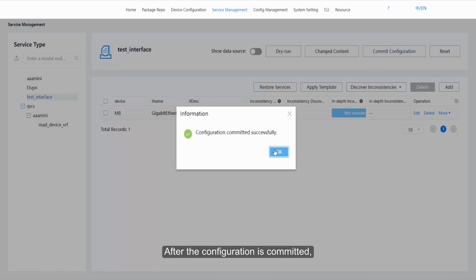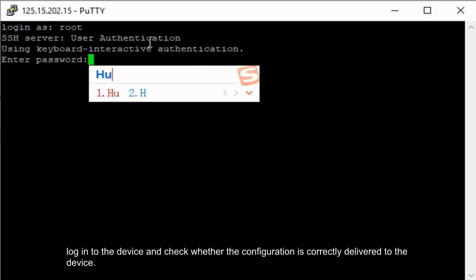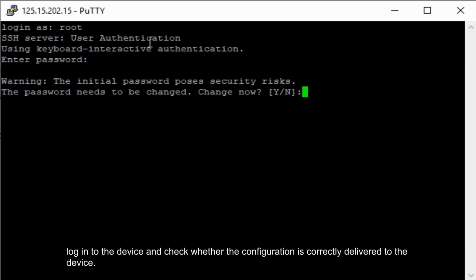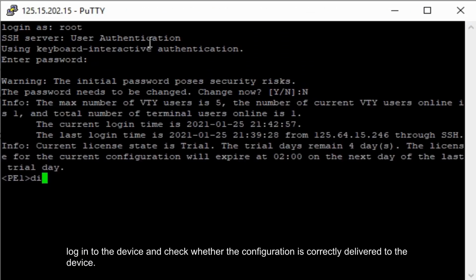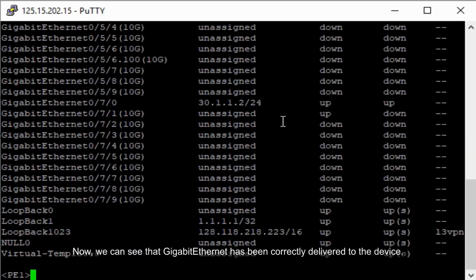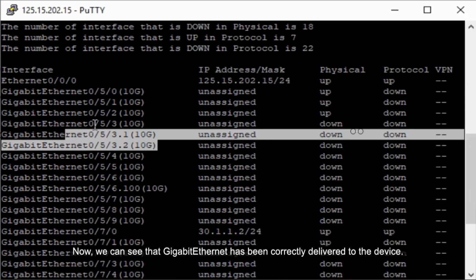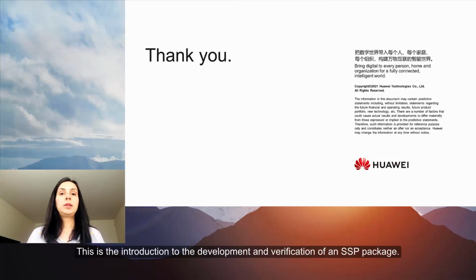After the configuration is committed, log into the device and check whether the configuration is correctly delivered to the device. Now we can see that Gigabit Ethernet has been correctly delivered to the device. This is the introduction to the development and verification of an SSP package.